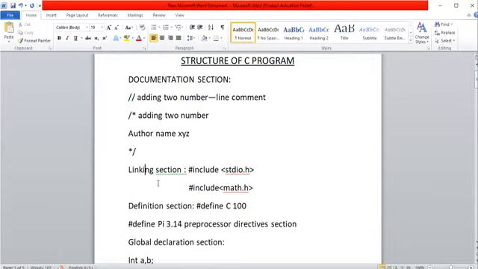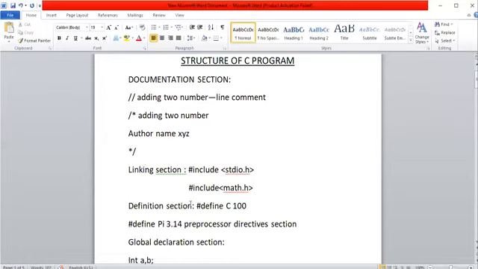And the next immediate one is the linking section and definition section. These two are combined together as the preprocessor directive section, because these two must be processed before running the program. Whenever you want to run the program, the compiler processes these two first. In the linking section, you are supposed to provide input output related function definitions and mathematical function related definitions. Here we are linking, including header files of the respective functions.